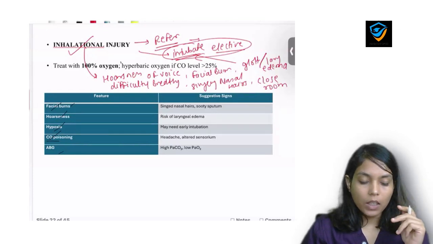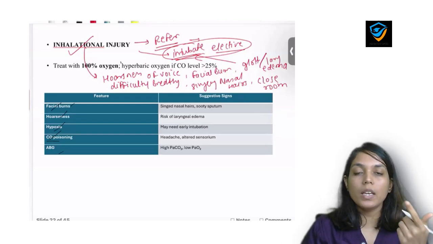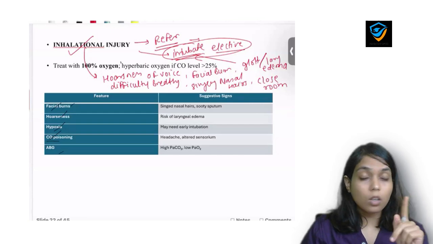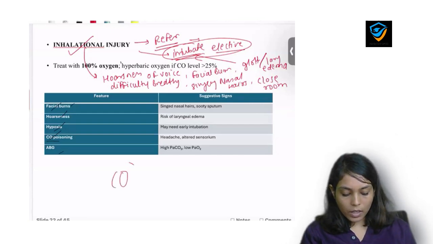Second important thing, there is a chance of carbon monoxide poisoning in inhalational injury, and carbon monoxide has 200 times more affinity to hemoglobin compared to oxygen. So when the patient is having carbon monoxide poisoning, you need to give him 100% oxygen.